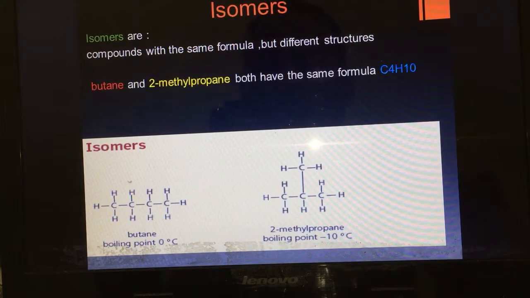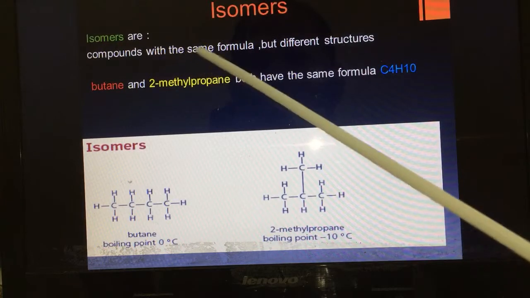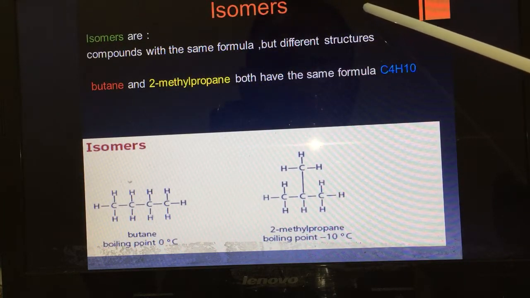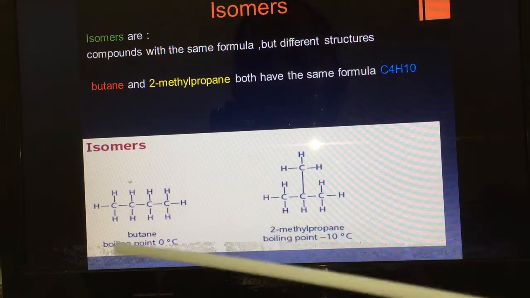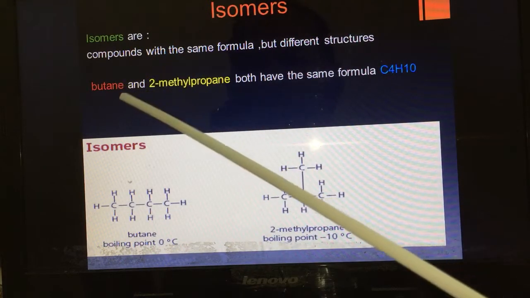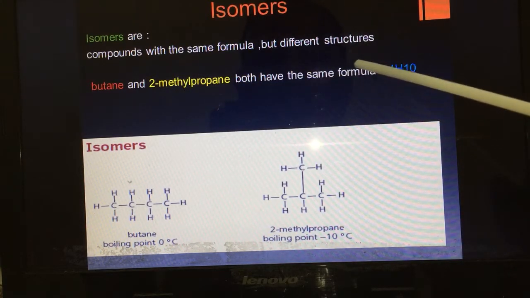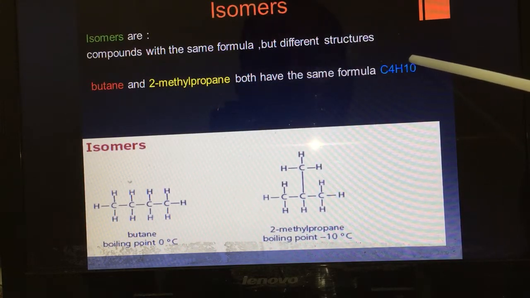Isomers, finally, we'll talk about isomers. I talked about it before. Isomers are compounds with the same formula but different structures. Butane and 2-methylpropane both have the same formula, C4H10.